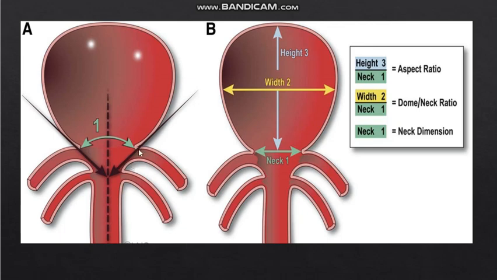When it is more than 4 mm, it is wide, and in that case simple coiling can't be done, and if it is a narrow neck, then simple coiling can be done. Similarly, the height divided by neck ratio is called the aspect ratio. When it is less than 1.6, that means the neck is wide. Similarly, the width divided by the neck width ratio, when it is less than 2, means the neck of the aneurysm is wide. In the case of a wide neck aneurysm, the management would be different, and in the case of a narrow neck aneurysm, the management decisions would be different. So these things have to be told in the report.